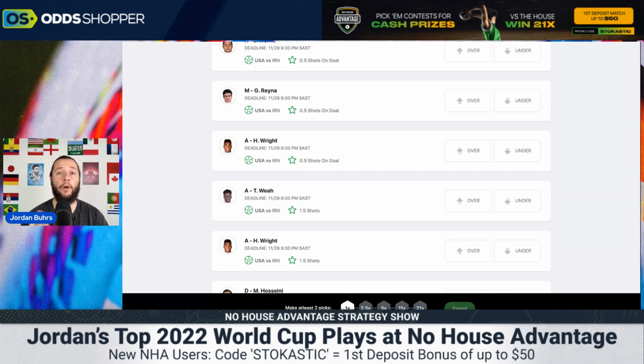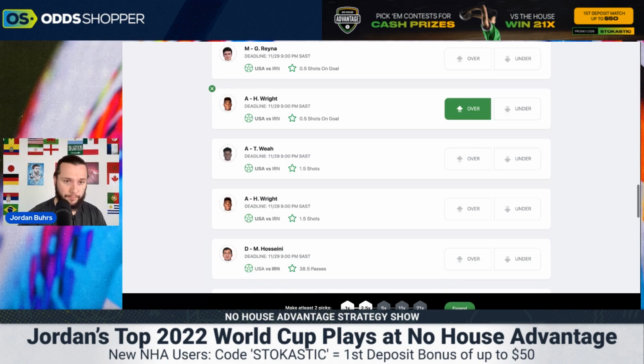This is going to be one goal either way. It's not going to be high scoring. It's going to be very defensive, and it's probably going to come late in the game. Like I said, I think Weston McKennie is the danger man for USA, but I also think Wright's going to get into some good positions, and I would back him to go and get over 0.5 shots on goal in this game. He will have opportunities, and I do think he might even be the goal scorer, but I do think he's going to get over 0.5 shots on goal.